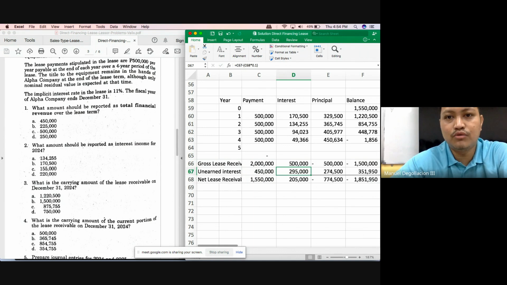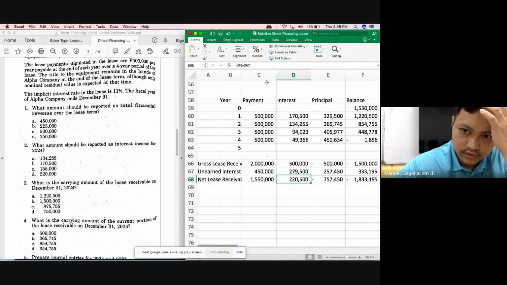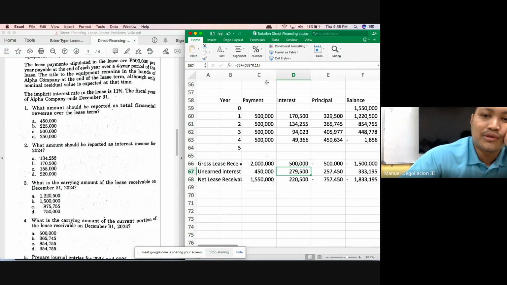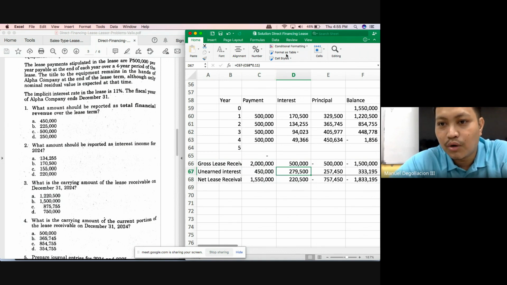Okay, and then how much would be the balance of our... how much was the interest income, class, in the first year? Was it 170,500?